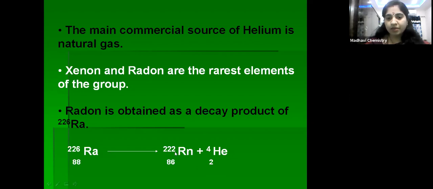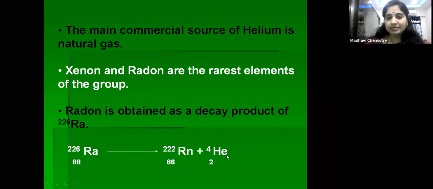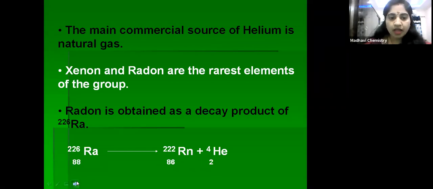This is atomic number, this is mass number. Like that, you can see the occurrence of these noble gases.